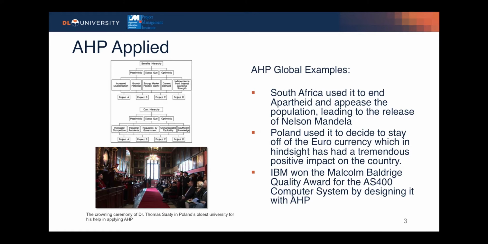AHP has been applied in many global examples. Dr. Thomas Sadi was very heavily involved in helping the following countries in the following examples. South Africa used AHP to end apartheid and appease the population with the release of Nelson Mandela. Also, Poland used it to decide to stay off the euro, which has had a tremendous positive impact on the country. The picture you see here is a crowning ceremony of Dr. Thomas Sadi held in Poland at one of their oldest universities for his transformational impact helping them to apply AHP.